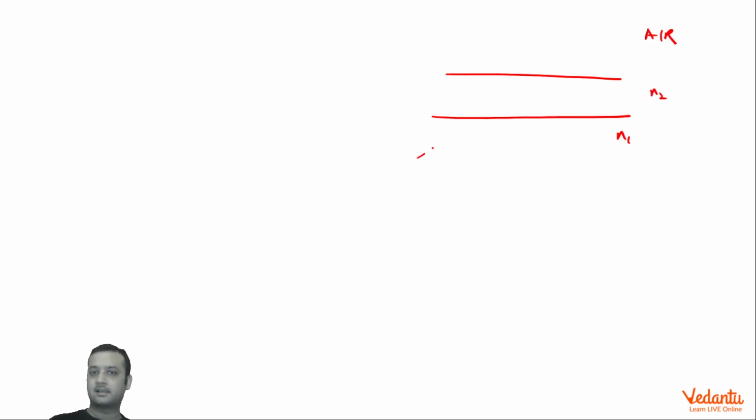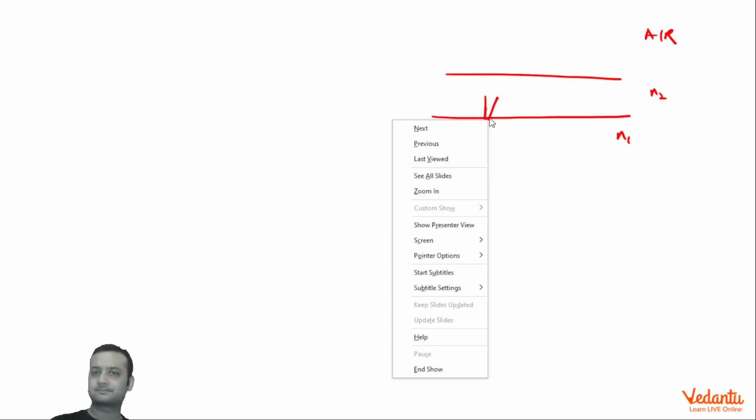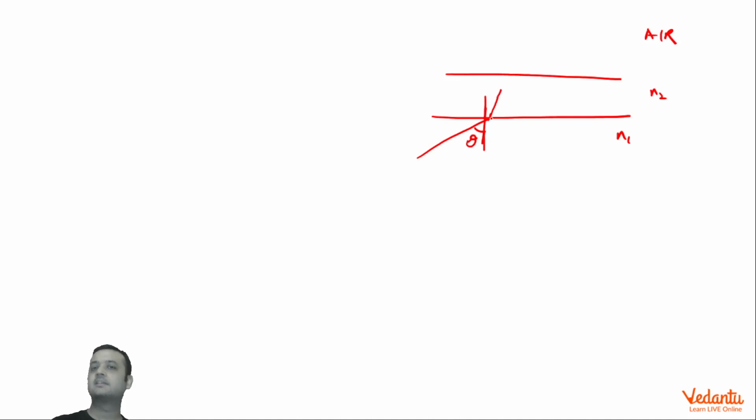Now this is theta. Let's consider all possible exhaustive cases. Depending on whether N2 is denser or rarer with respect to N1, light could have gone like this, bending towards the normal.